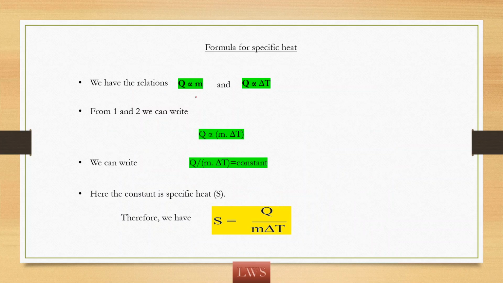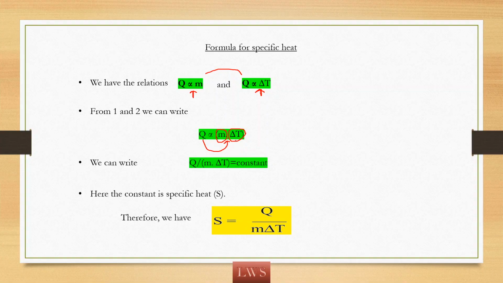So we got two relations. Heat energy is directly proportional to the mass taken and heat is directly proportional to the change in temperature. By combining these two, I can write the heat is directly proportional to the mass we take and also to the change in temperature.